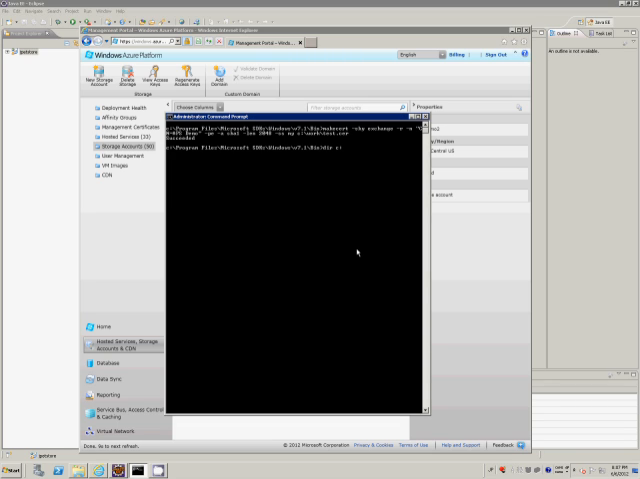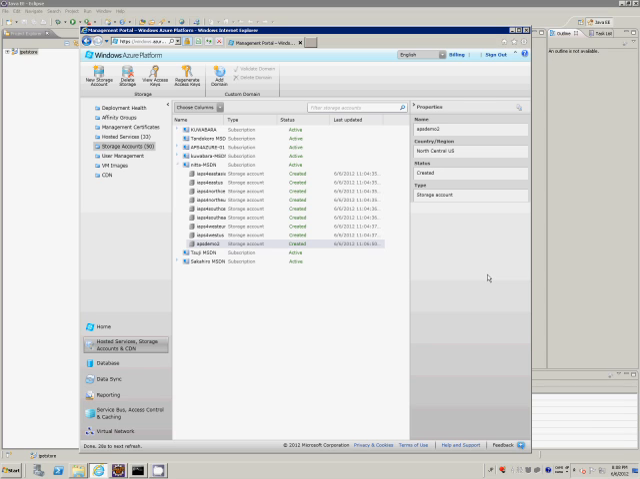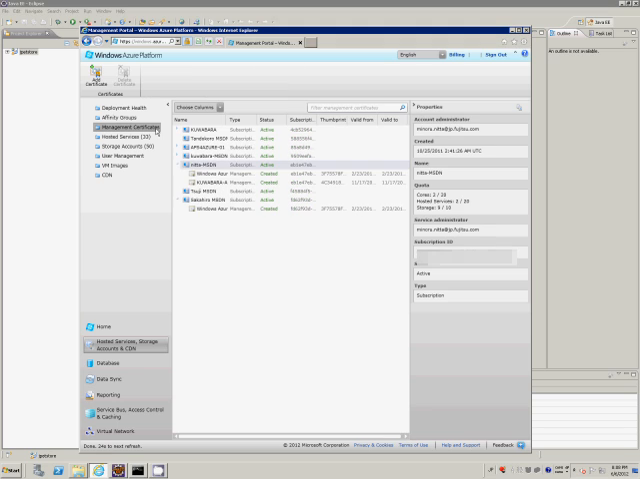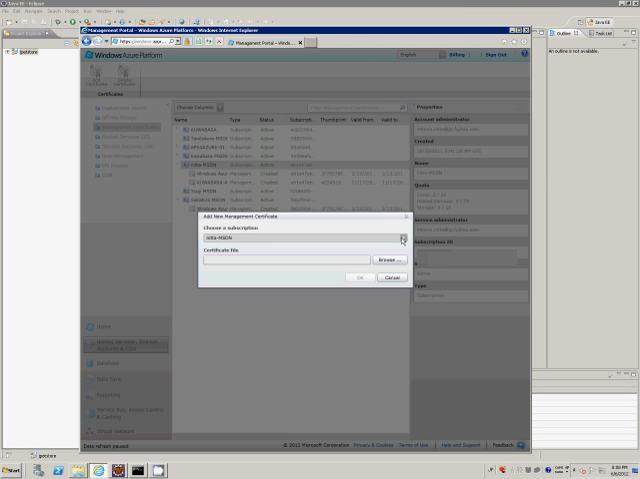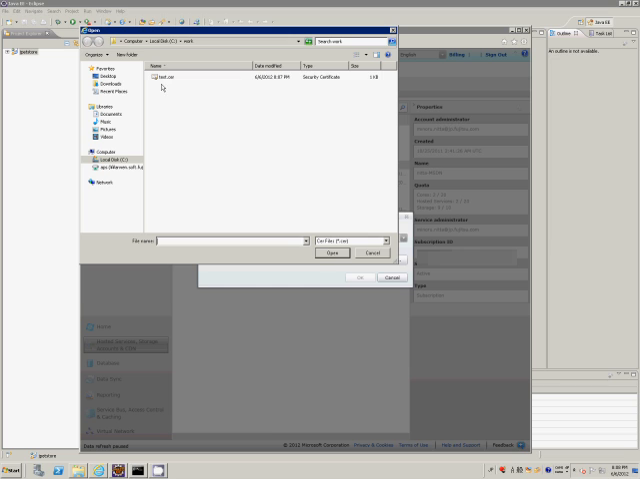In this example, the certificate has been created on the C drive in Work. We then have to register the certificate in Windows Azure. To do this, we upload it on Management Portal by clicking Management Certificates, Add Certificate. We select the subscription where you want to register the certificate. Select the certificate you have created, then click OK.